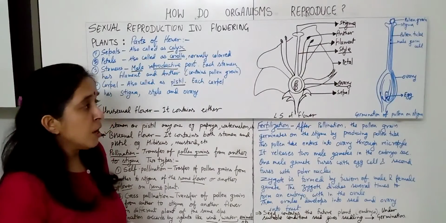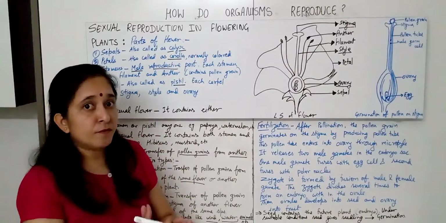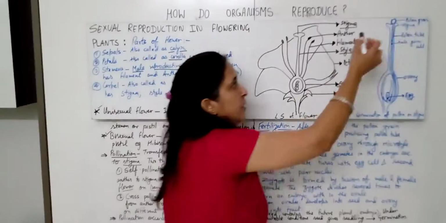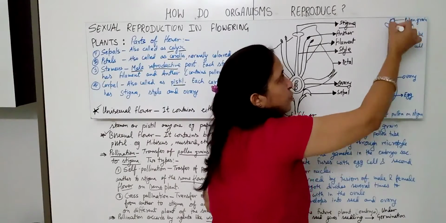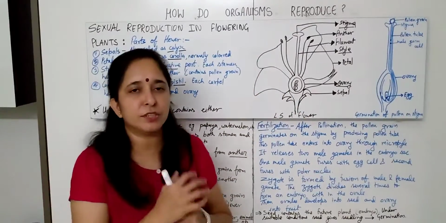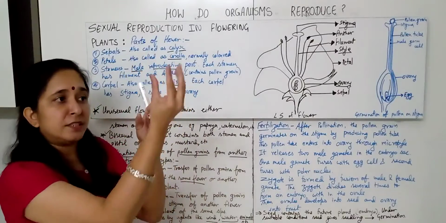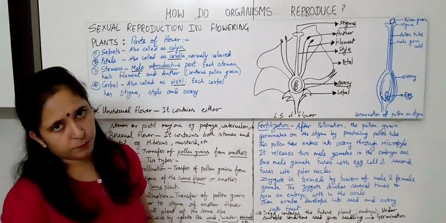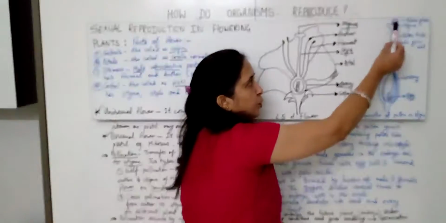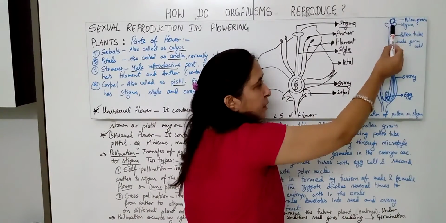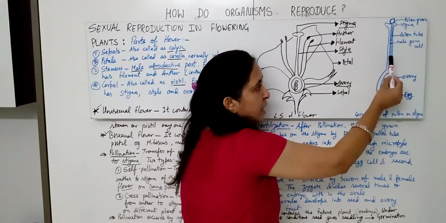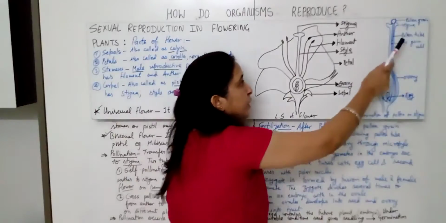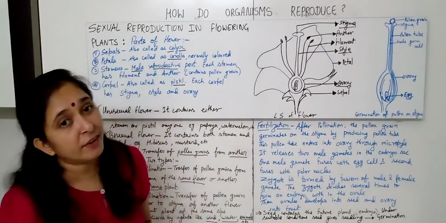Fine. Now here, because of the chemicals present on the stigma and the chemicals on the surface of the pollen grain, a reaction takes place, and then the pollen grain starts germination, and that will give the pollen tube. Now this pollen tube enters from the stigma through the style and reaches up to the ovary. What will this pollen tube bring from the pollen grain?